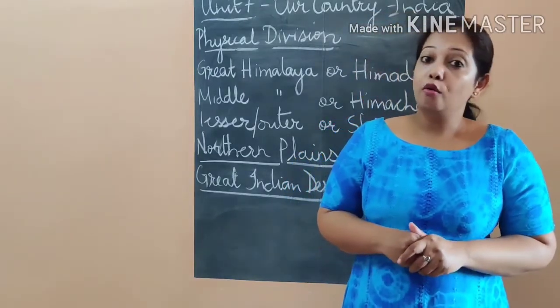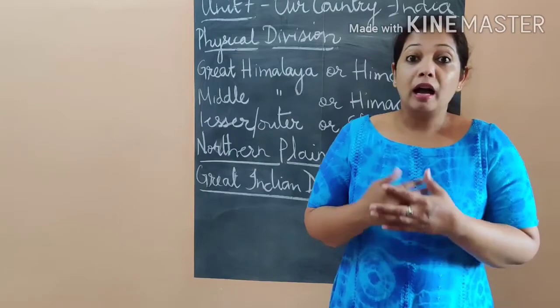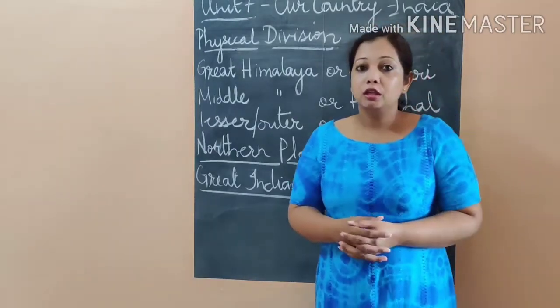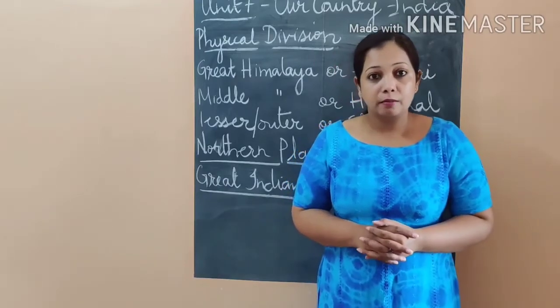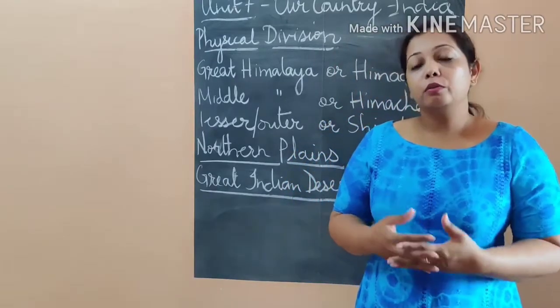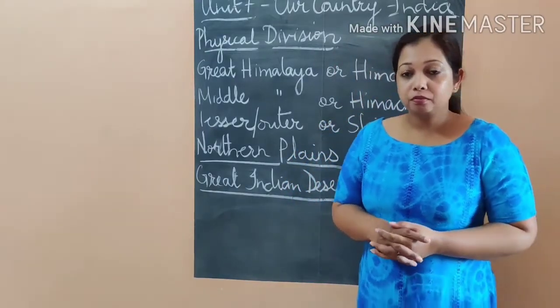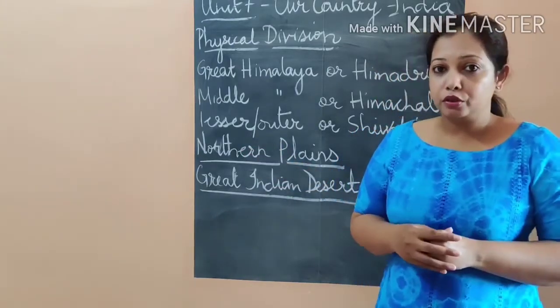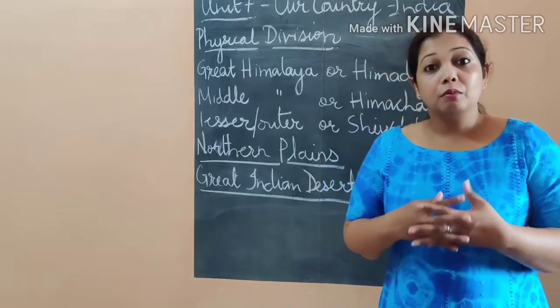That makes it more fertile for agriculture, more populous, a lot of industries are set up. So there is a lot of employment also in this region. So that is why it is the highly populous region, because of its plains.